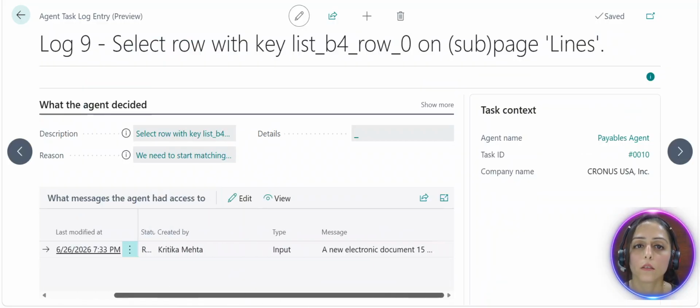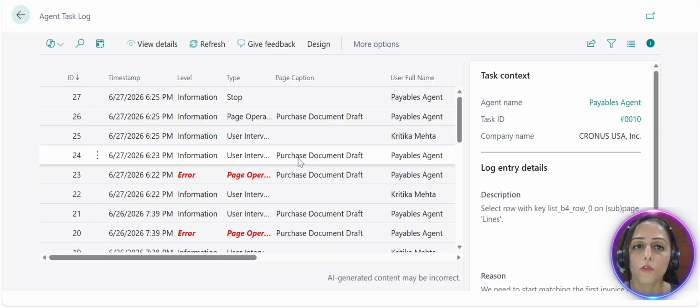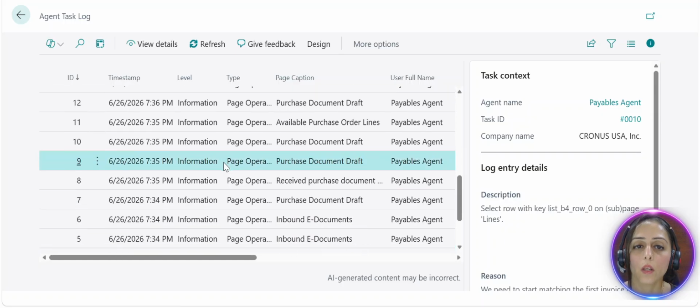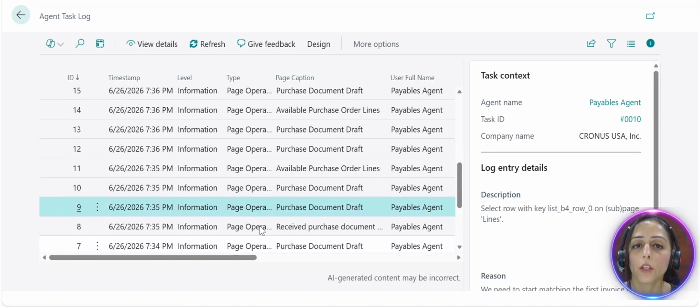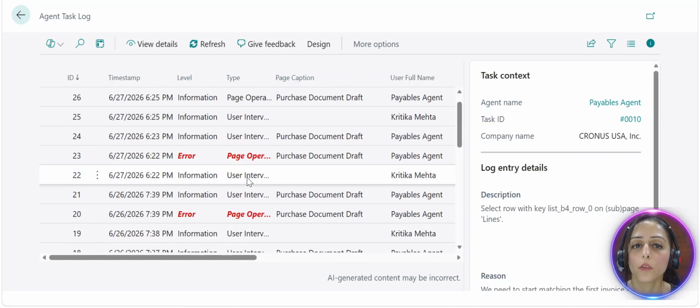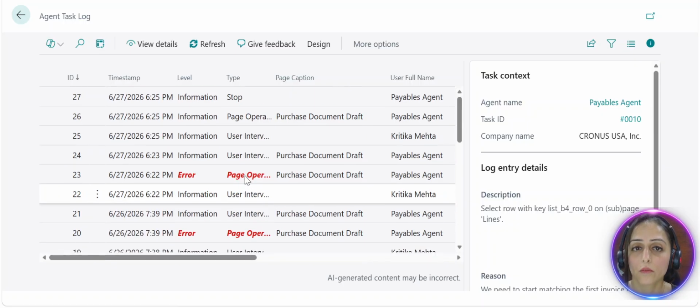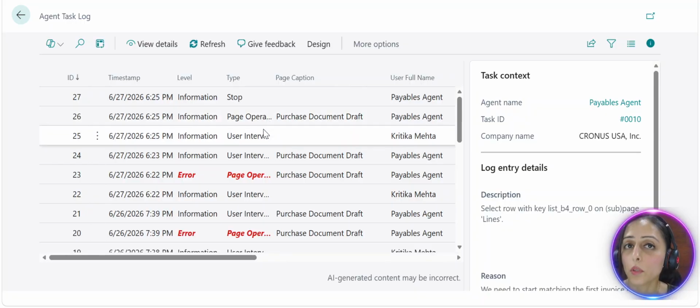And of course, as we have seen earlier as well, that human review and user intervention step is also there for every key step whenever the agent executes in Business Central.